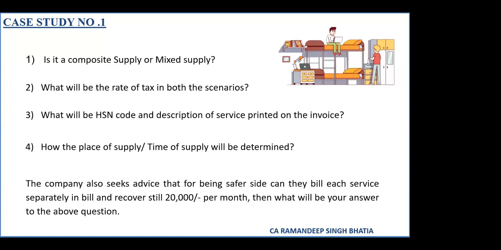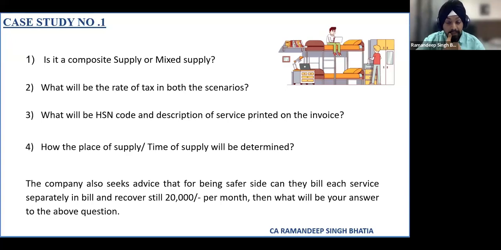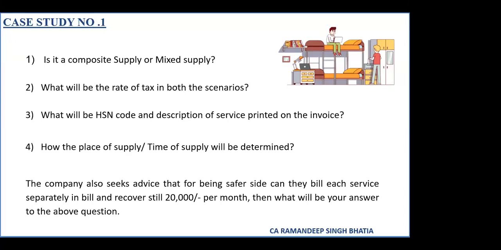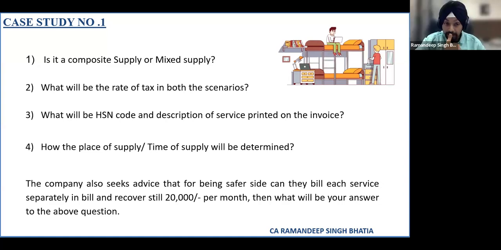Yes, ma'am. Normally, Ramandeep, one thing. Sorry, carry on. Yes, sir. What happens is when a student is not availing any facility of food, then normally the package is different, and with food the package is different. So there is no bifurcation, but there are two types of package. One who is availing the food and accommodation both without bifurcation, and one who is not availing the food but only the accommodation services. Normally this happens, there are two types of package. Yes. Mr. Ganesh, you were saying something.